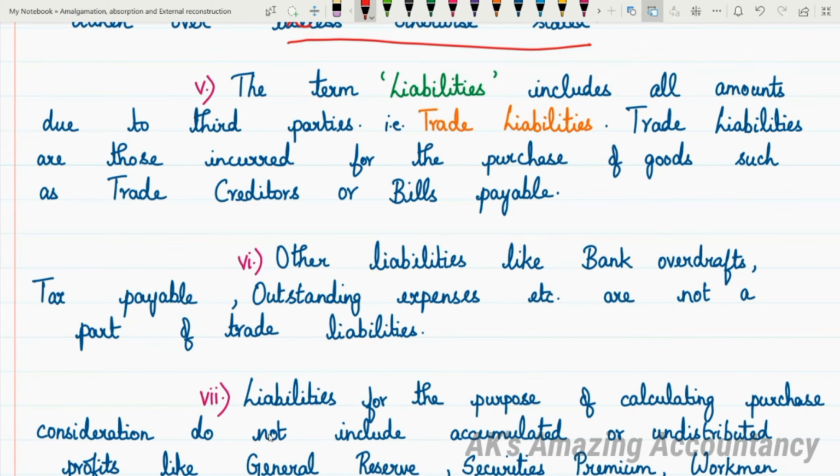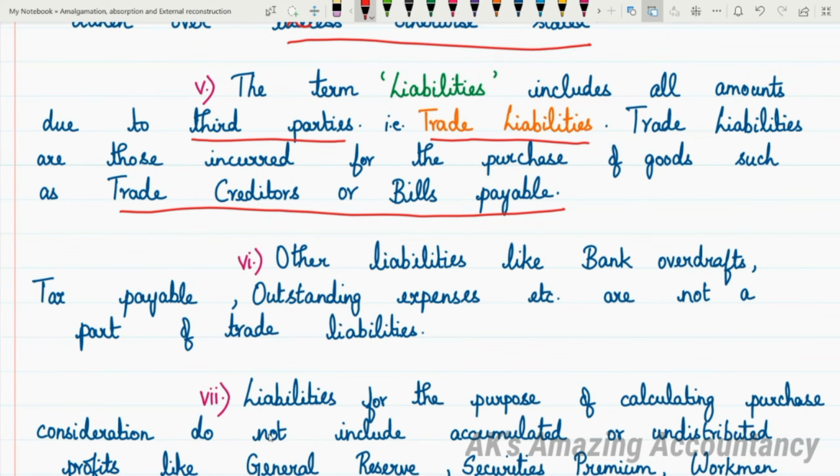When you say liabilities taken over, it includes all the amounts due to third parties, that is, all the trade liabilities. What do you mean by trade liabilities? Trade liabilities are those incurred for the purchase of goods such as trade creditors or bills payable. These will be considered as liabilities taken over. Okay. So this is point number 5.